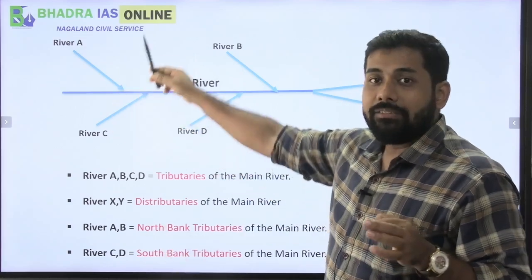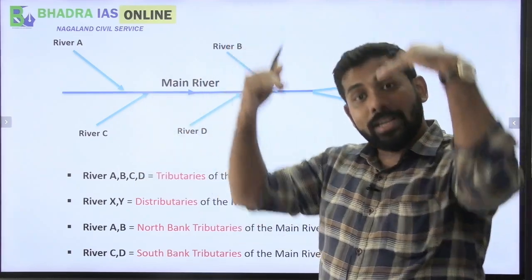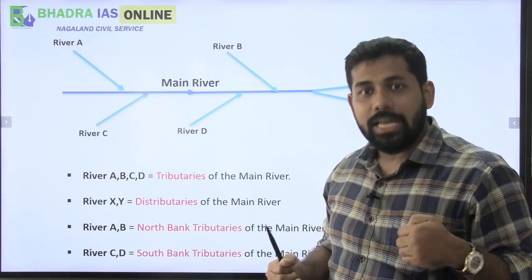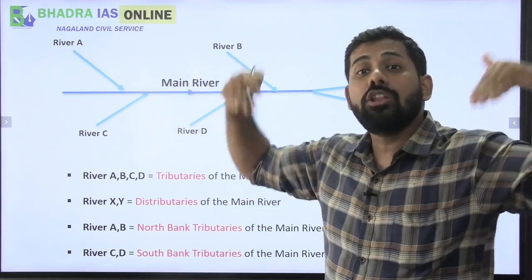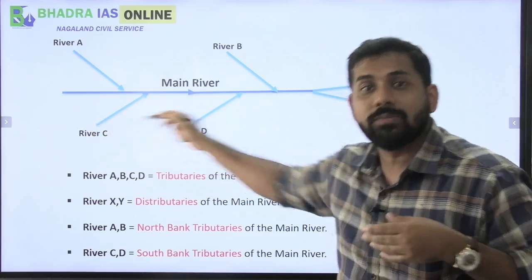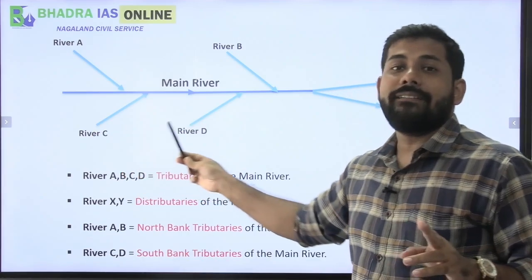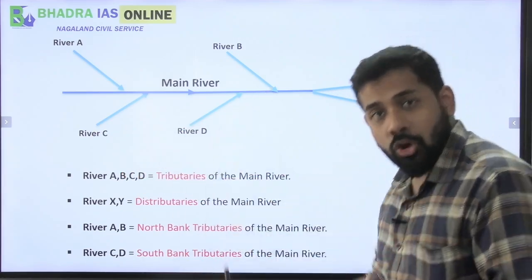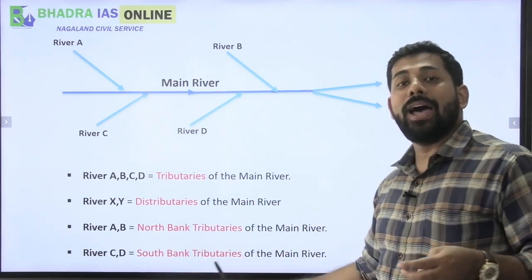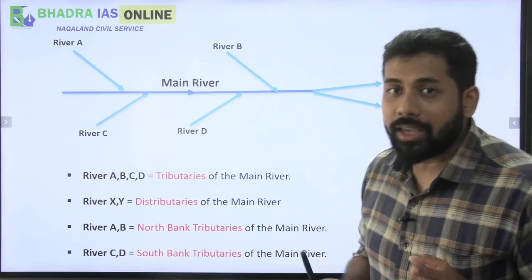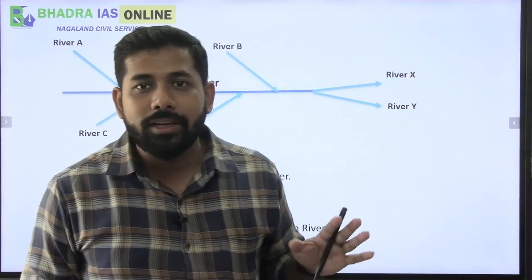Similarly, river A and river B, since they are joining this main river from the northern side, we call river A and river B the north bank tributaries of this main river. At the same time, since river C and river D are joining the main river from the lower side, we call them south bank tributaries of the main river. I hope the things are absolutely clear to you all.